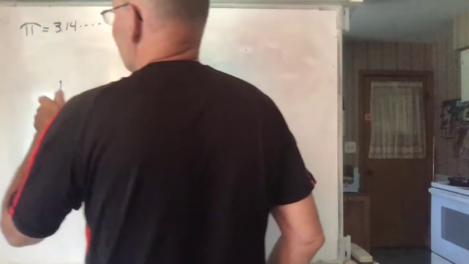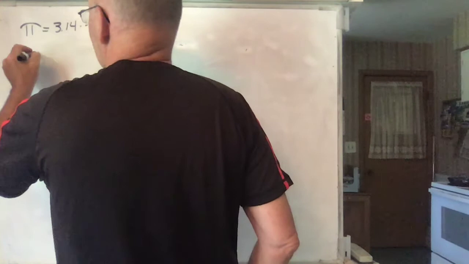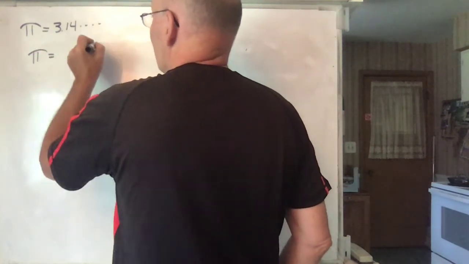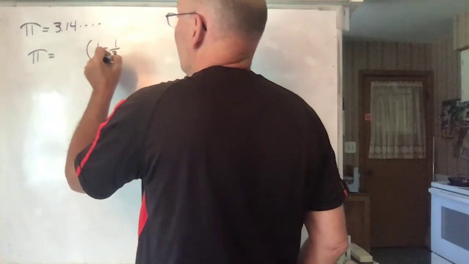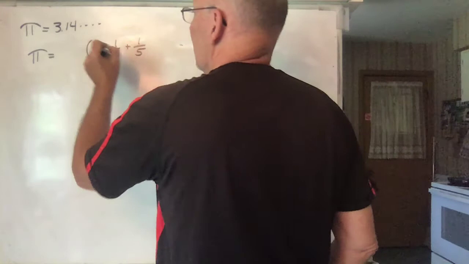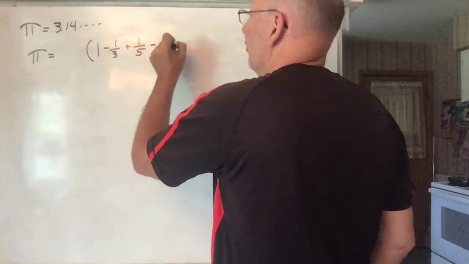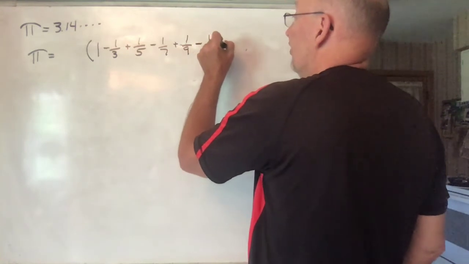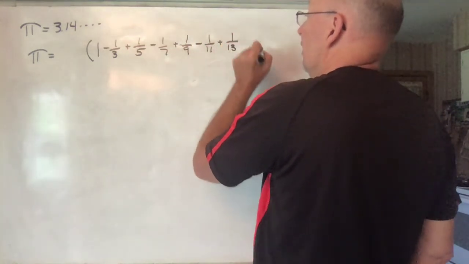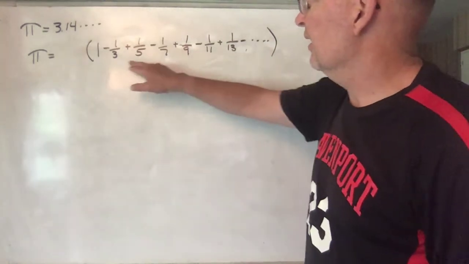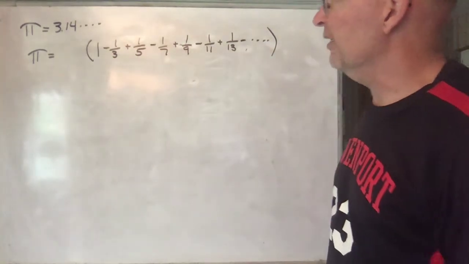Here's just a couple places where it comes up. It's really kind of interesting. If you take all the numbers, 1 minus 1/3 plus 1/5, all these odd numbers I should say, minus 1/7 plus 1/9 minus 1/11 plus 1/13. You see the pattern? You've taken odd numbers and you're alternating plus or minus.